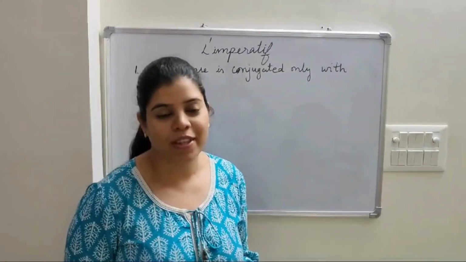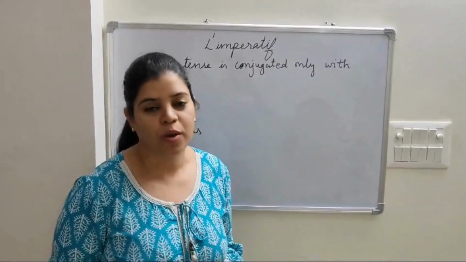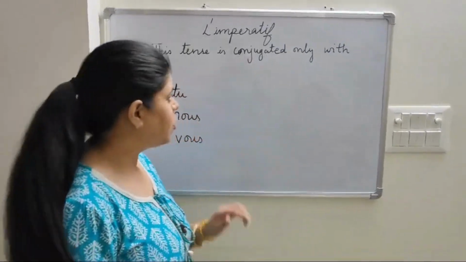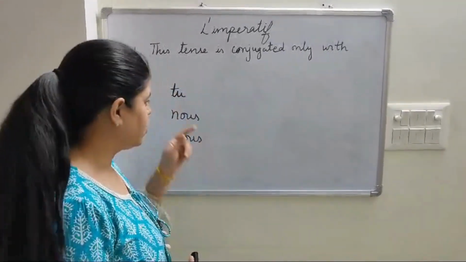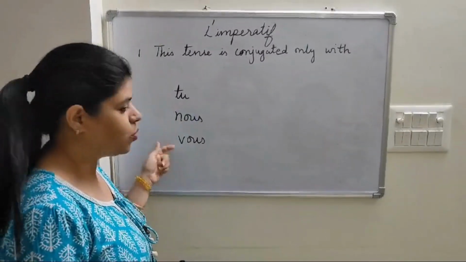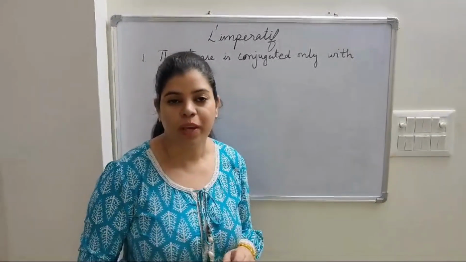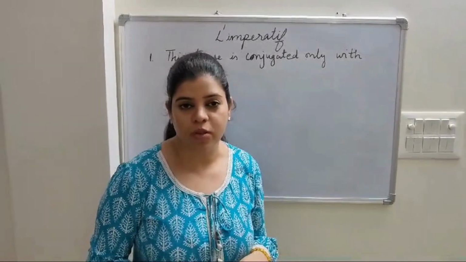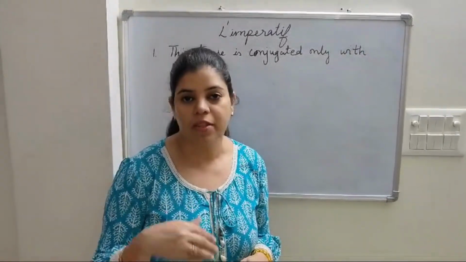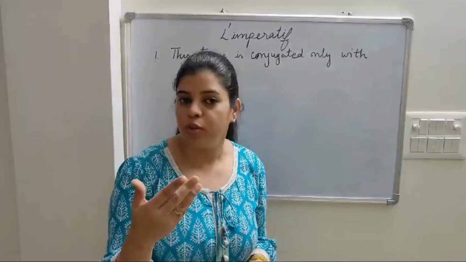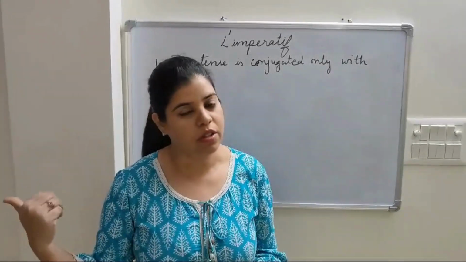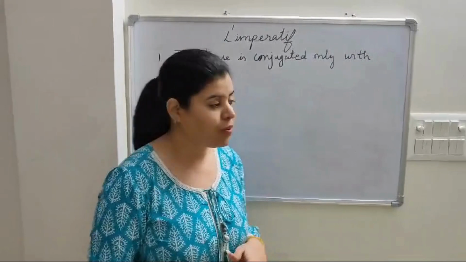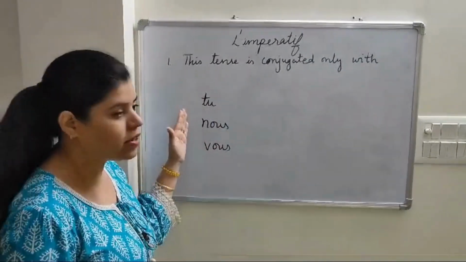For the formation of a sentence in imperative, we need to follow some rules. First of all, this tense is conjugated only with three subjects, which are tu, nous and vous, because we can give orders only to the person who is in front of us. That means the second person, which could be singular or plural. We cannot give orders to he or she, which is the third person. So that's why we will take only three subjects.